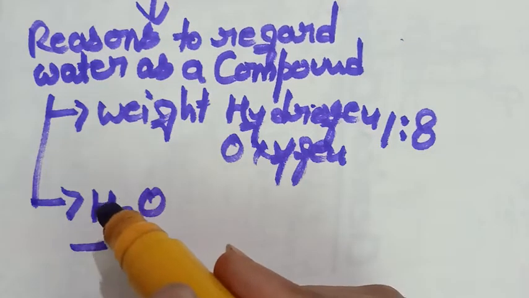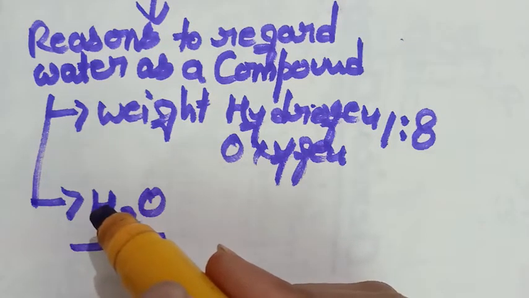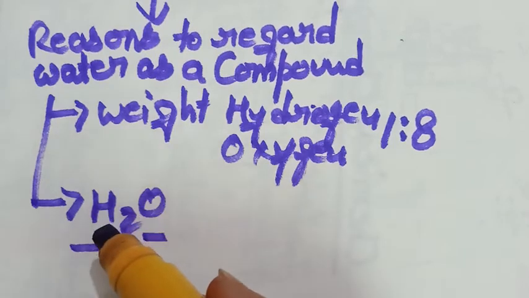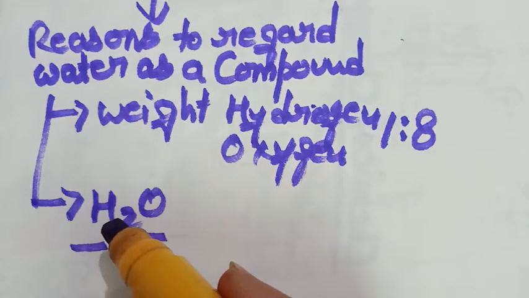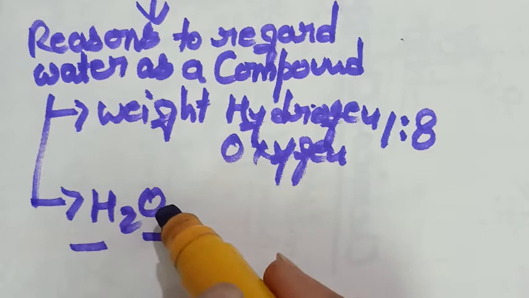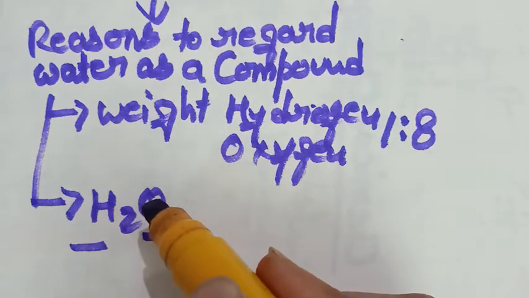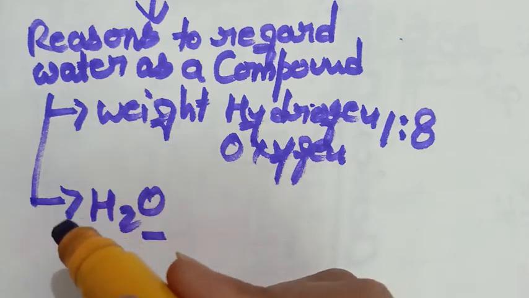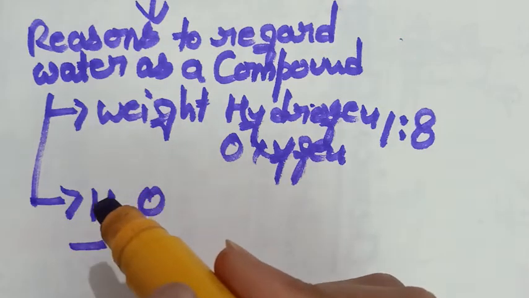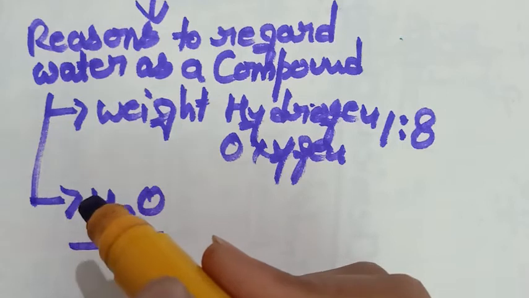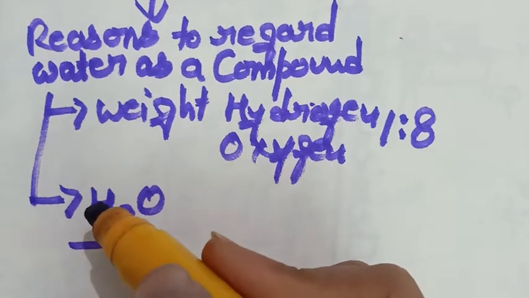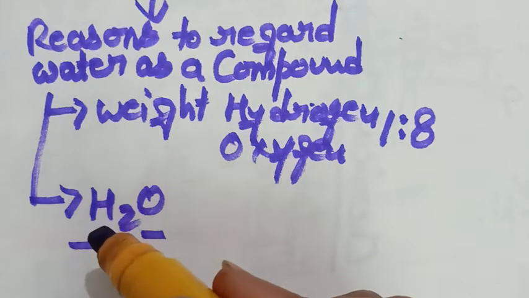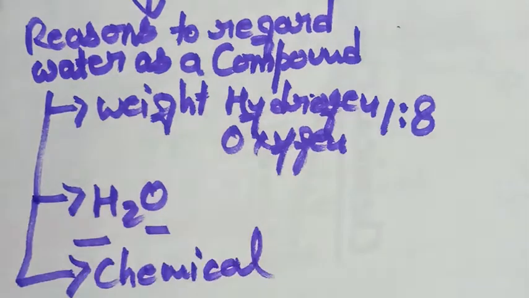Hydrogen is a highly combustible gas, means it is highly inflammable and starts burning, whereas oxygen is a supporter of combustion. But water, formed from them, is a liquid which extinguishes fire. Therefore its properties are different from the constituent elements, hence it is a compound.